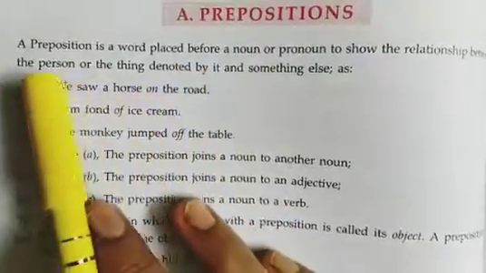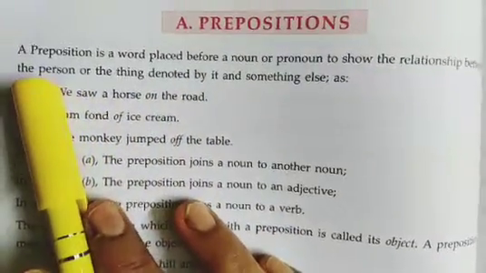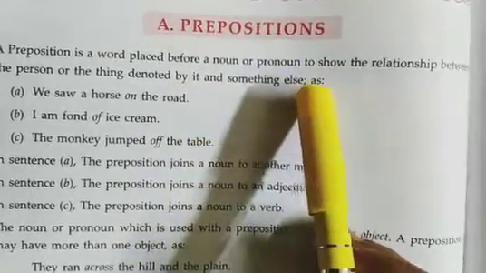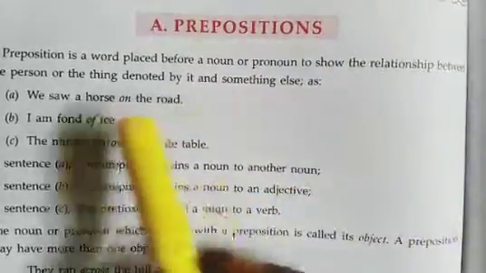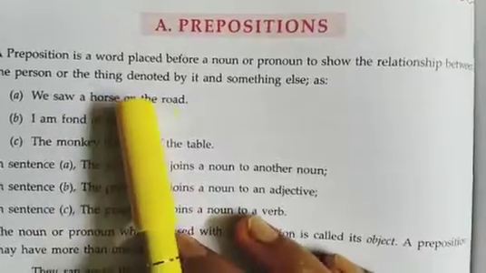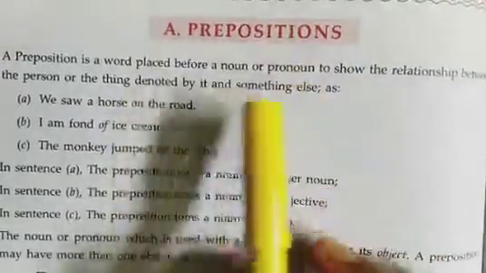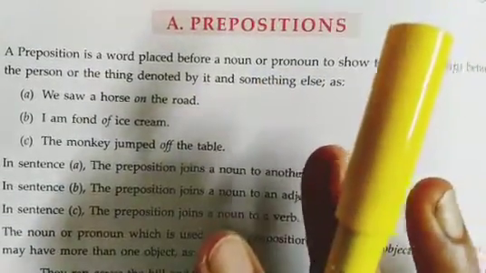Okay, so what is the definition of a preposition? A preposition is a word placed before a noun or pronoun to show the relationship between the person or the thing denoted by it and something else. So it makes the relation between two words.